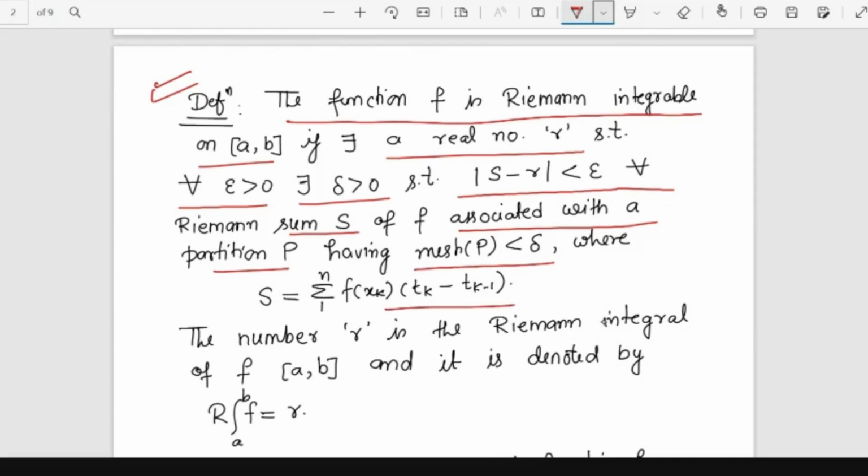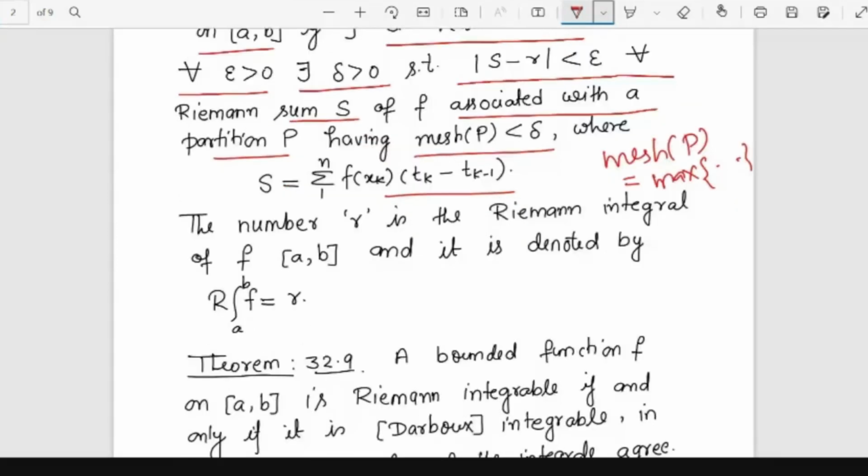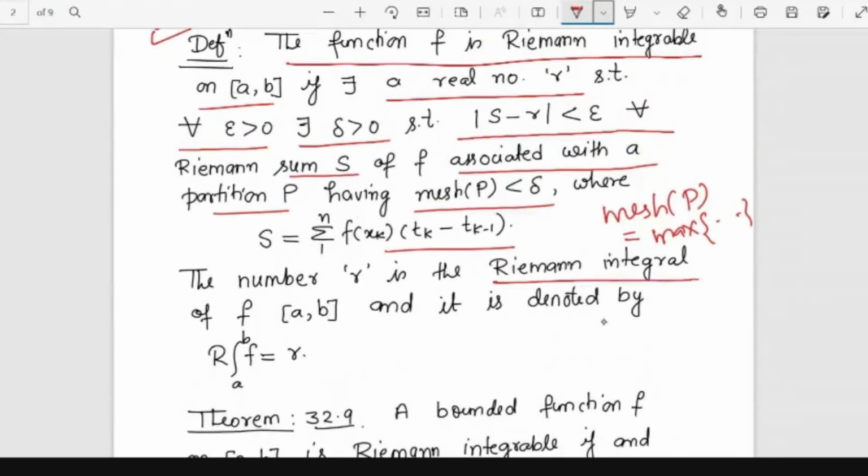This mesh P I have not defined earlier. Mesh P is nothing but the maximum of the lengths of the subintervals. So this number r is the Riemann integral of the function.